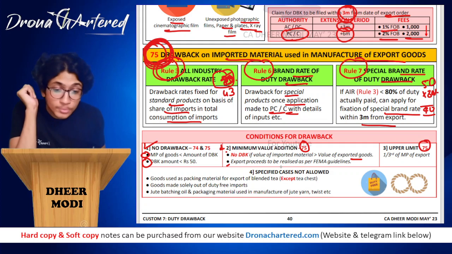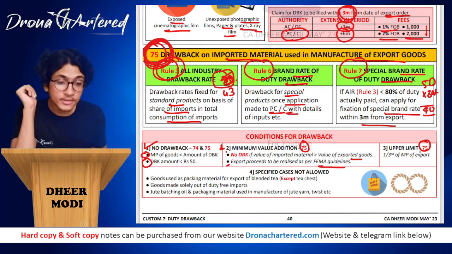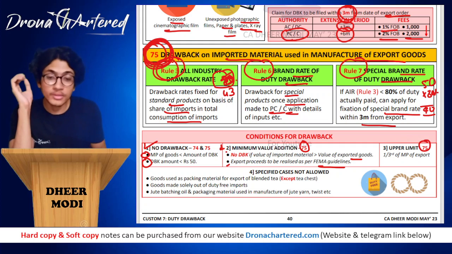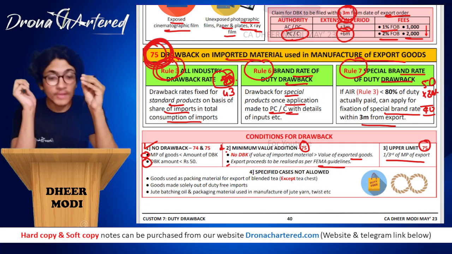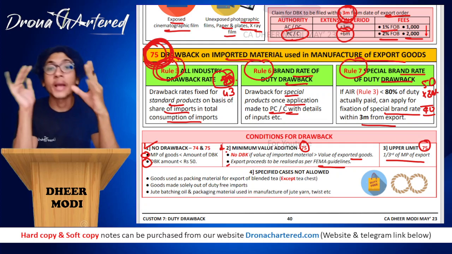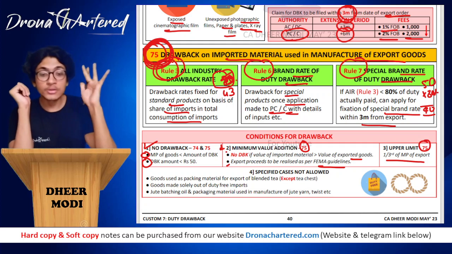Next, export proceeds to be realized as per your FEMA guidelines. And last is your upper limit, that is 1/3 of the market price of the export. That is the maximum duty drawback that you will be getting. Okay. So these three conditions you have to specifically remember.